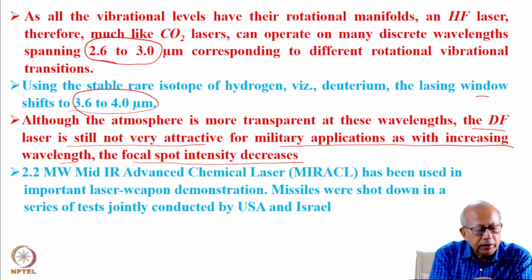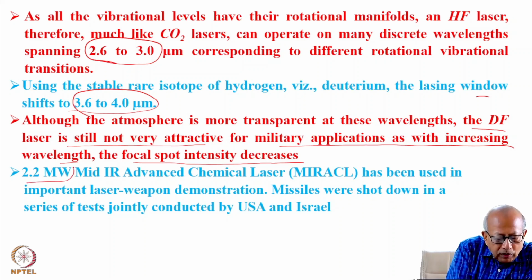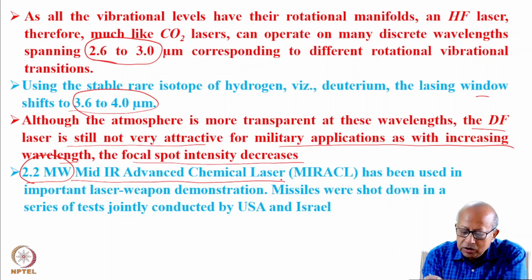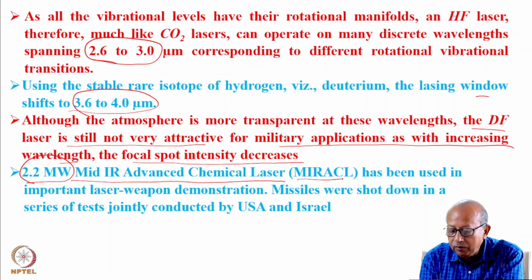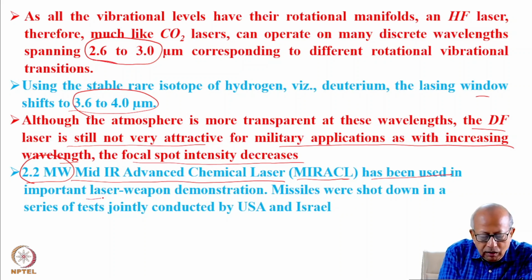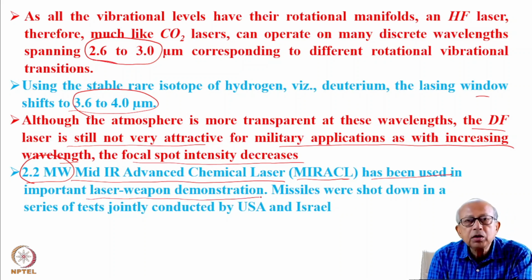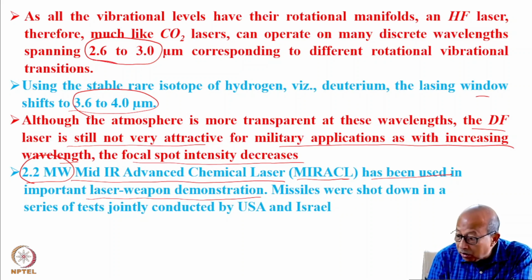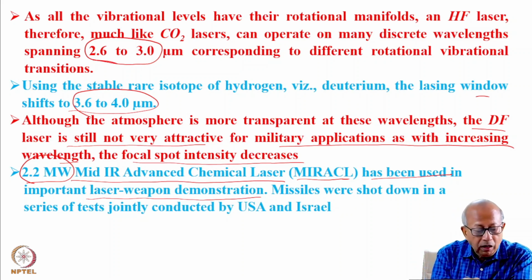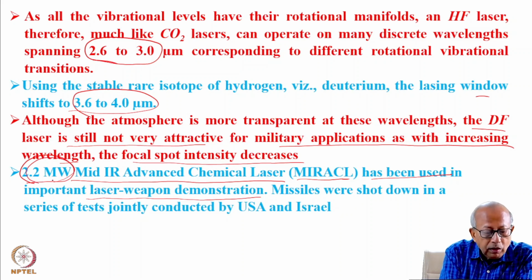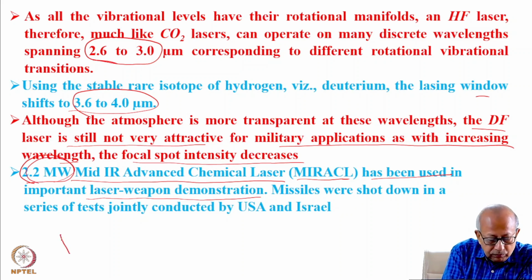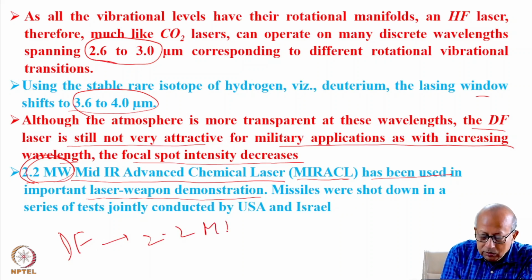Let me also mention here that the 2.2 megawatt class mid-infrared advanced chemical laser, abbreviated as Miracle, has been used in important laser weapon demonstration studies. A number of such demonstration studies have made use of the 2.2 megawatt emitted by a DF laser.